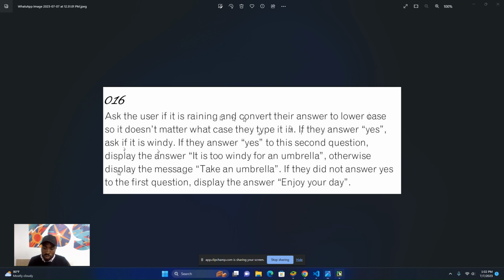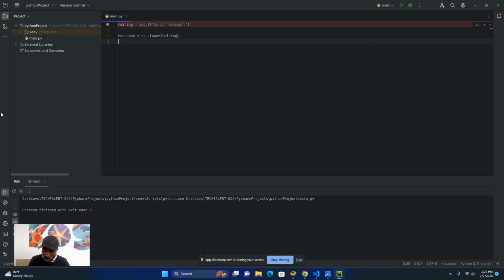Now let's go back to our code. We want to check if the answer is yes, so we are using an if statement. Don't forget what I taught you about the if statement. The first thing is the if keyword, followed by the condition. The condition says, if the response from the user is yes.